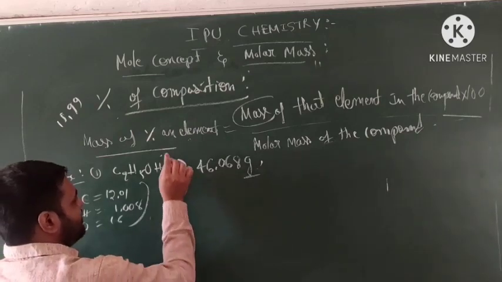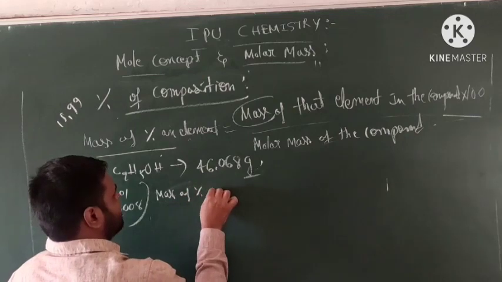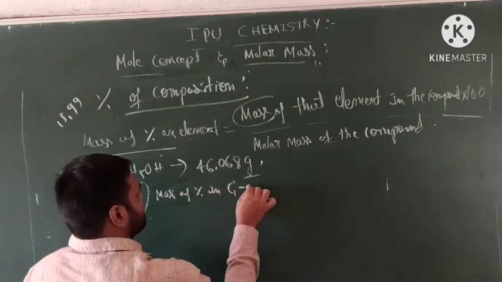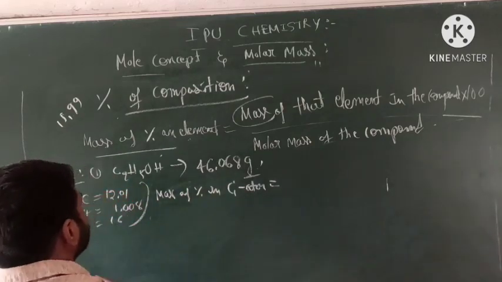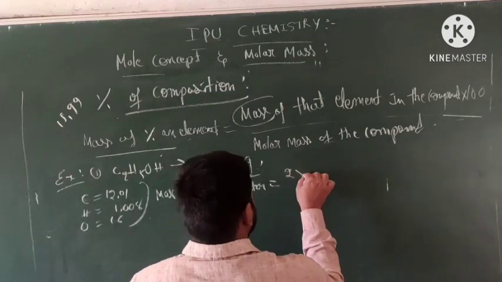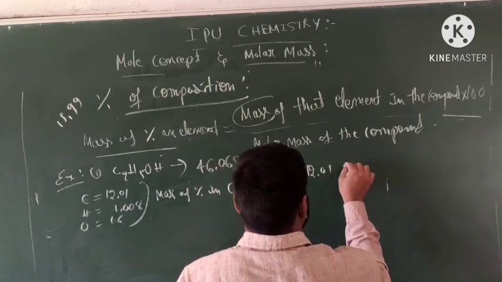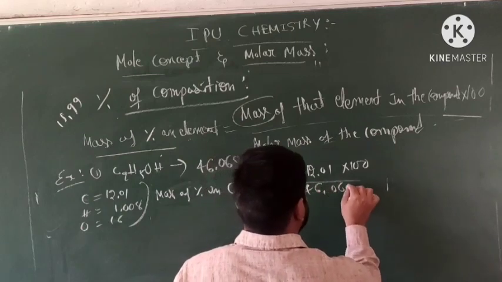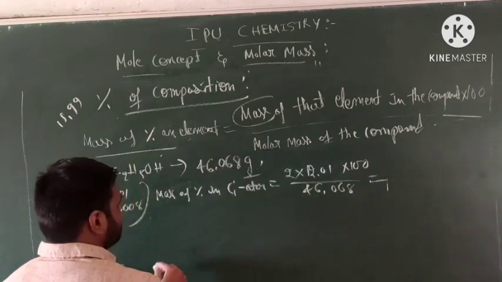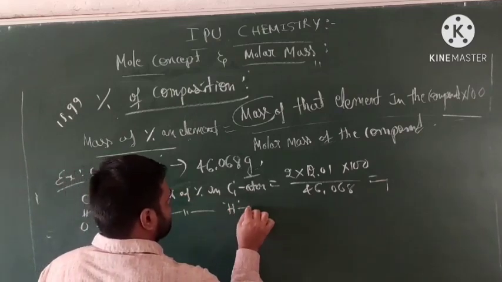Mass percentage of carbon atom: how many carbon atoms are present? 2, into 12.01, into 100, divided by 46.068.